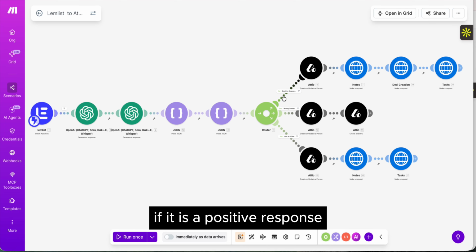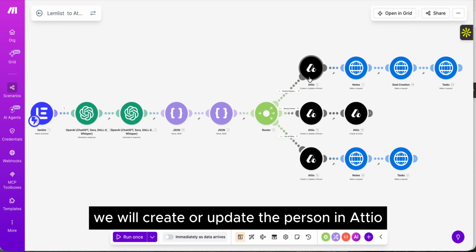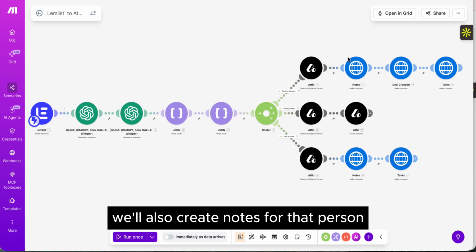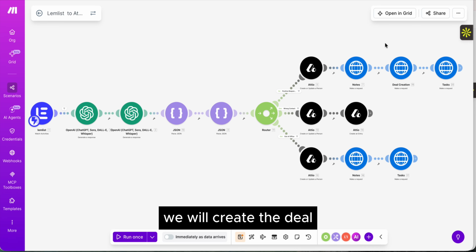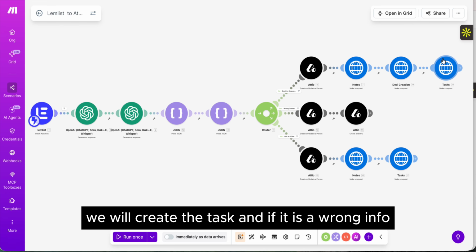If it is a positive response, we will create or update the person in Attio. We will also create notes for that person. We will create the deal. We will create the task.